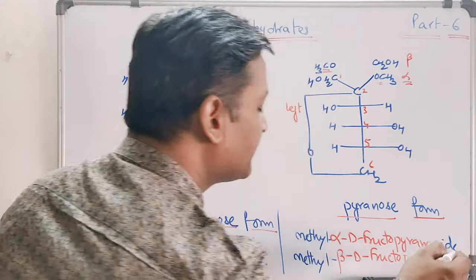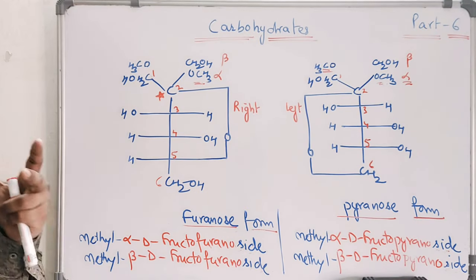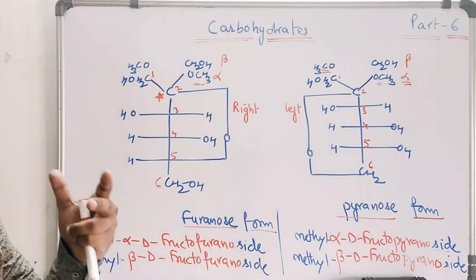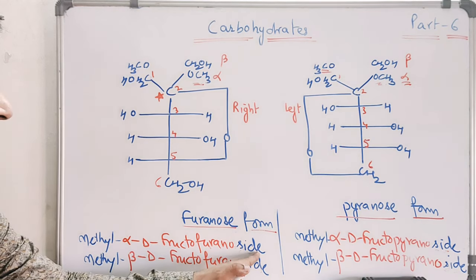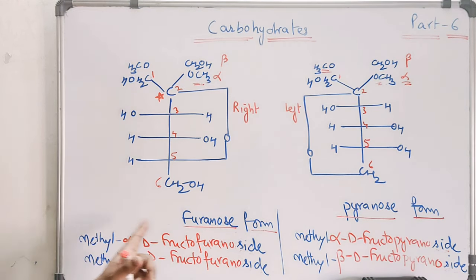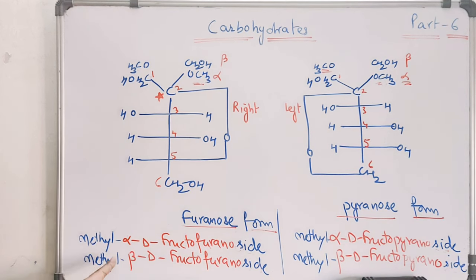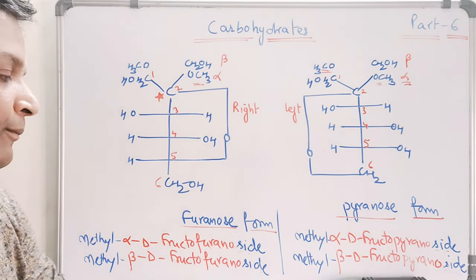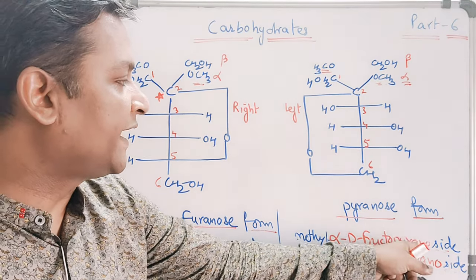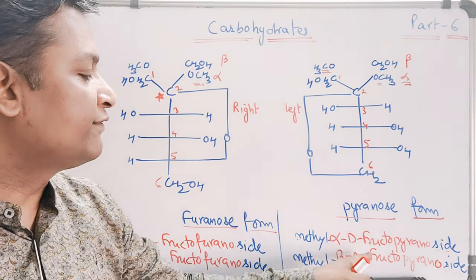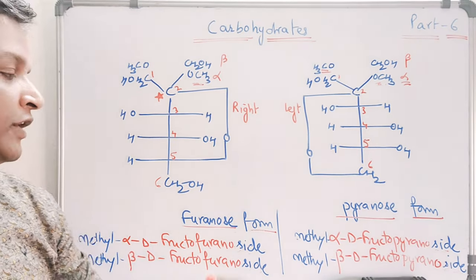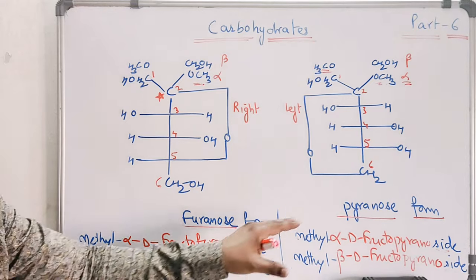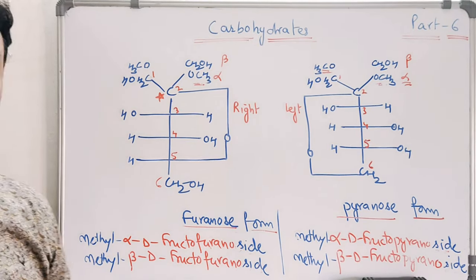I am just writing this in a blue pen just to show you the difference between hemiacetal form and acetal form. In case of acetal form, you write methyl alpha D fructofuranoside. So these are two main differences you observe in case of acetal formation: the suffix -oside and methyl you have to introduce. Methyl beta D fructofuranoside, methyl alpha D fructopyranoside because pyranose structure, methyl beta D fructopyranoside. This is the main difference between hemiacetal and acetal form, and these are the nomenclature of the acetal form of fructose.